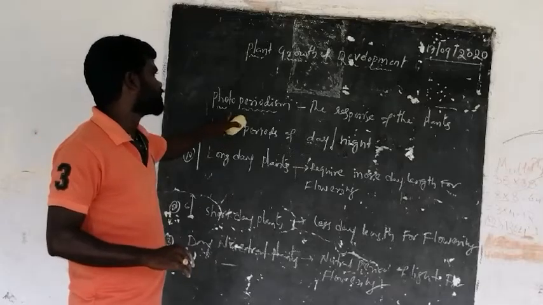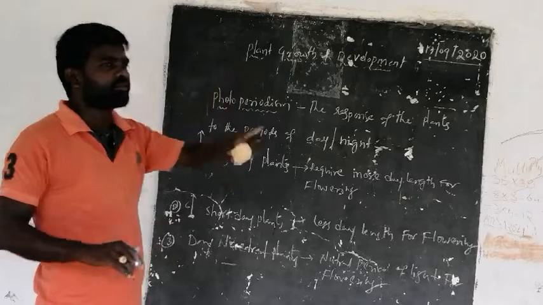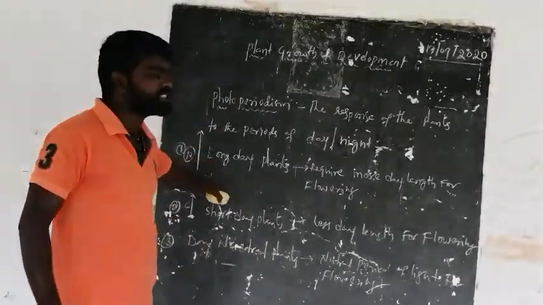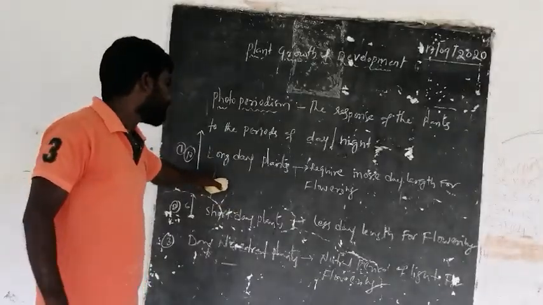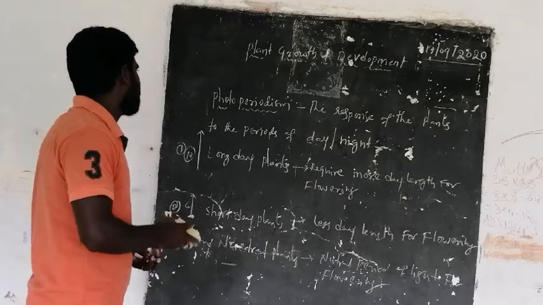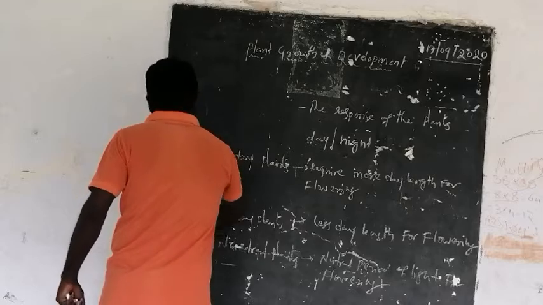And photoperiod means the response of plants to the periods of day and night during flowering. It is called photoperiodism. And according to photoperiodism, three kinds of plants are there: long day plants, short day plants, and day neutral plants.